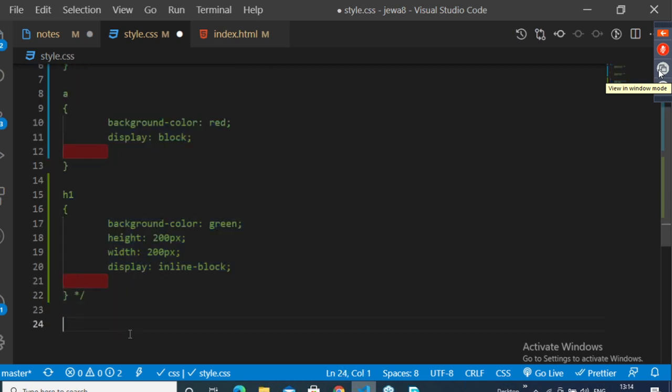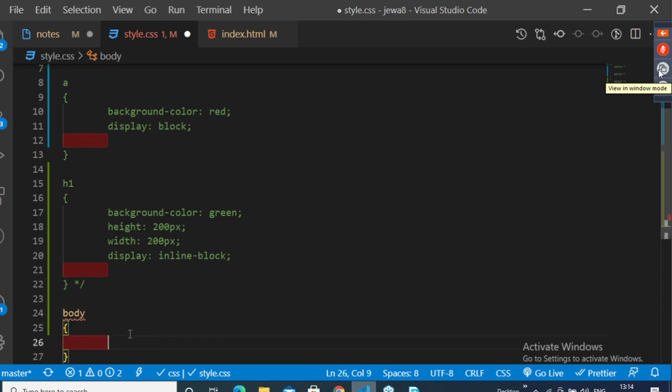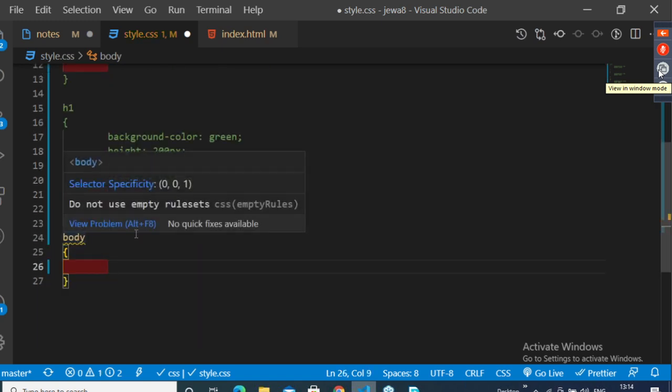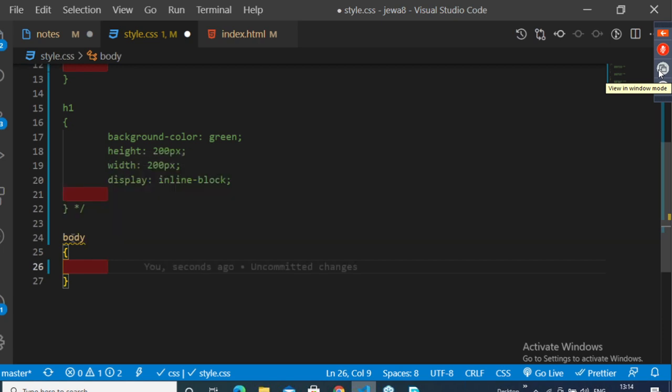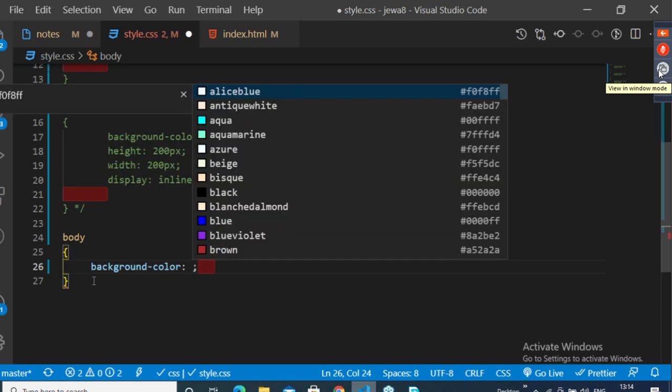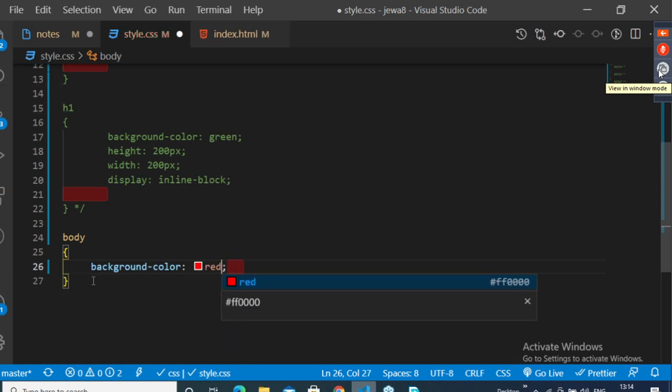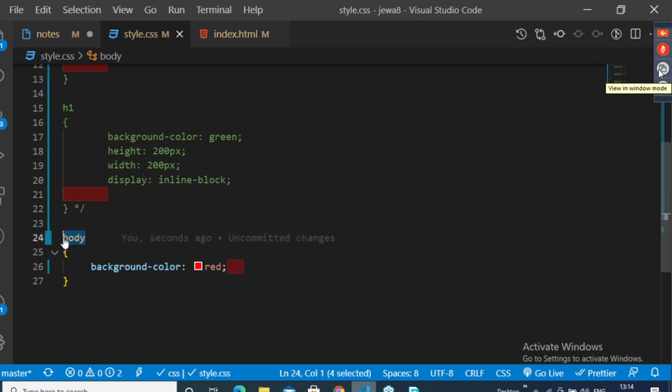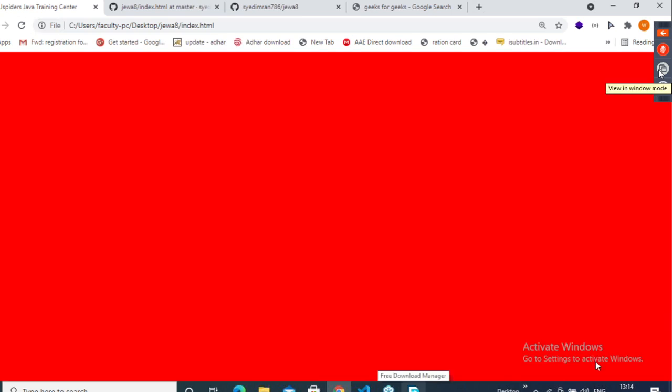So here I will use, whenever you want to apply a background image to your web page, remember you should use the body tag. So under this body, I'll pass background color red. Now the color red will be applicable to the whole body. So this is my body. Applied. Super.